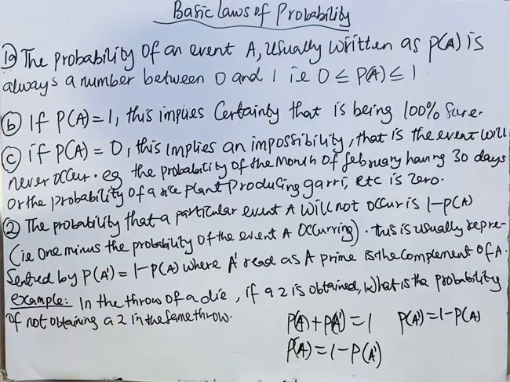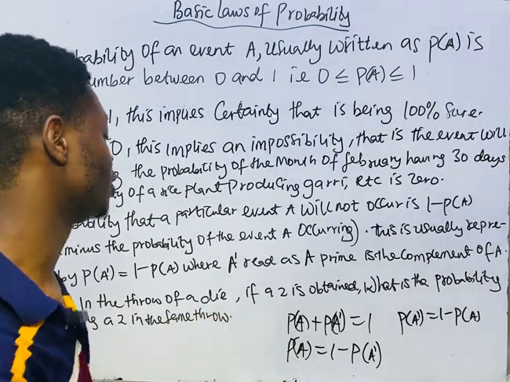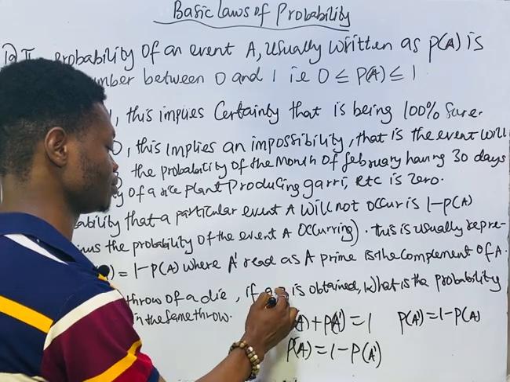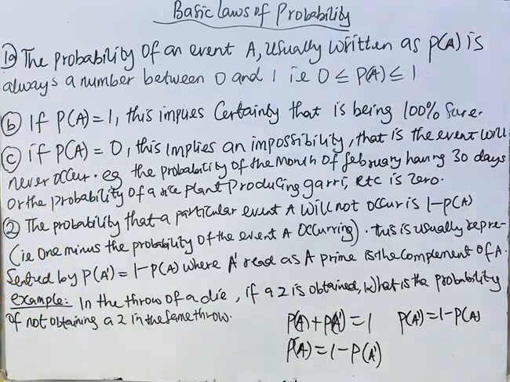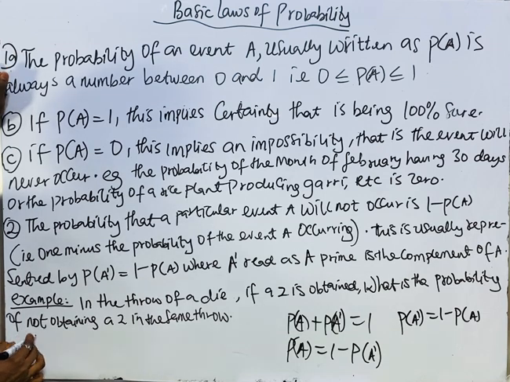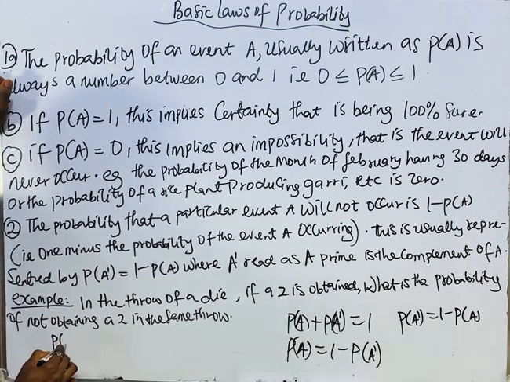In a throw of a die, if a 2 is obtained, what is the probability of not obtaining a 2 in the same throw? Probability of obtaining 2 plus probability of not obtaining 2 is equal to 1.